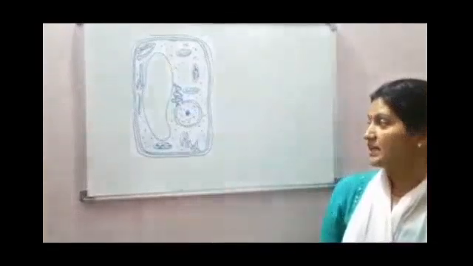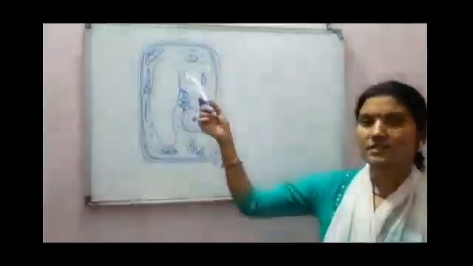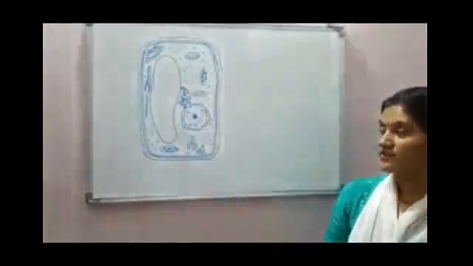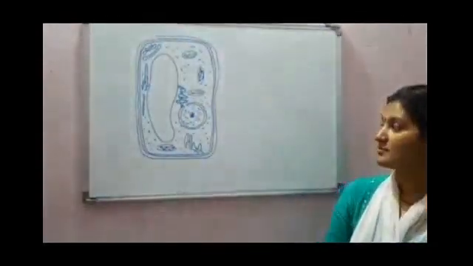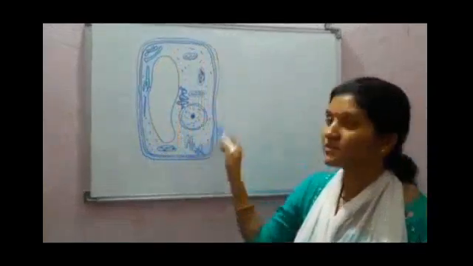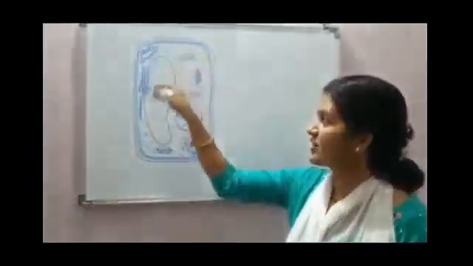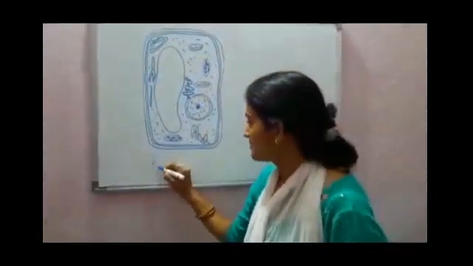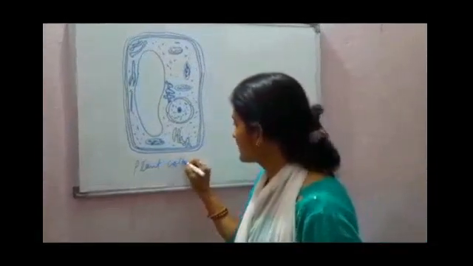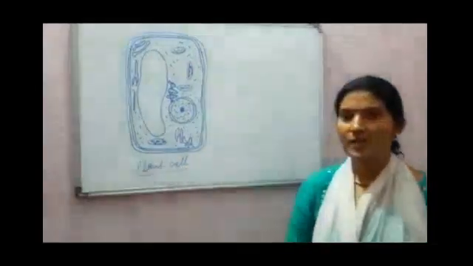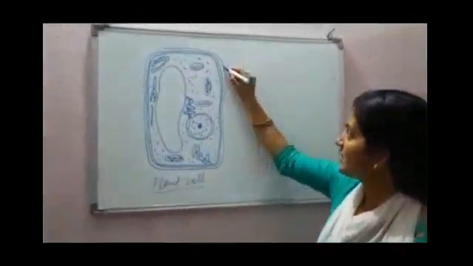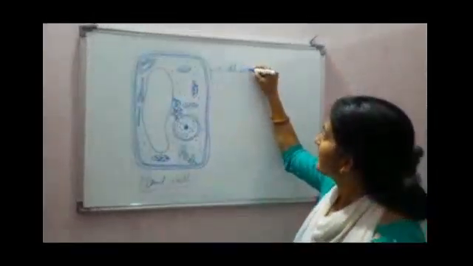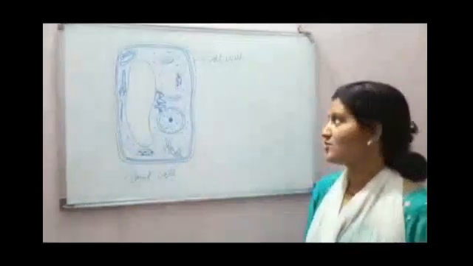So students, can you recognize this cell? Is this a plant cell or an animal cell? See, outer membrane or outer limiting structure. Yes, this is a plant cell. In this plant cell, the outermost layer is the cell wall, which consists of cellulose.